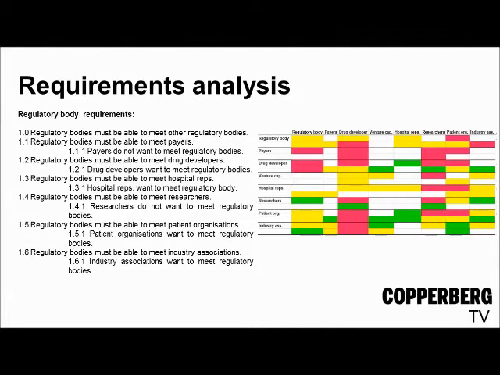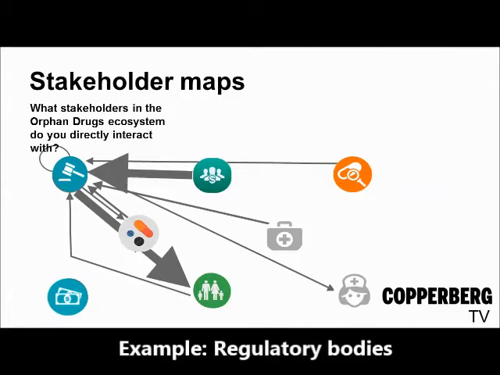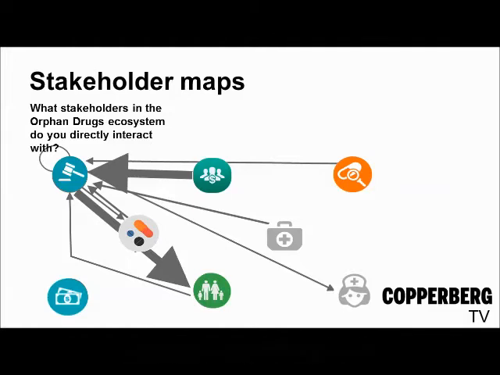To make the requirements in the interaction matrix a bit more graphical, we created maps for each stakeholder. As you can see here, we mapped the question, what stakeholders do you directly interact with, for the regulatory bodies. Here you can see a high intensity between regulatory bodies and patient organizations, and from payers to the regulatory bodies. The size of the arrow represents the intensity of the interaction. But you will see soon that when we switch to question 2, about the needed interactions, the map looks completely different.